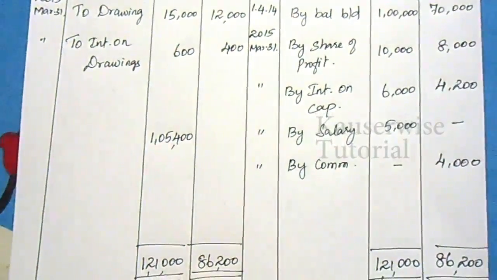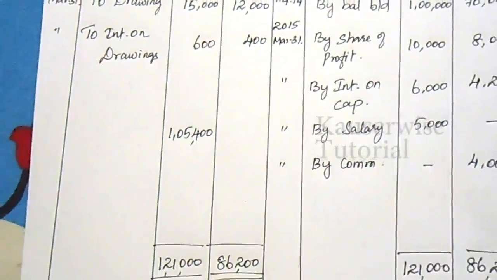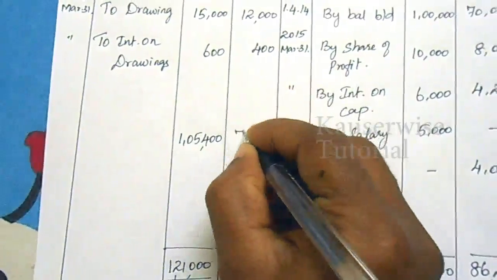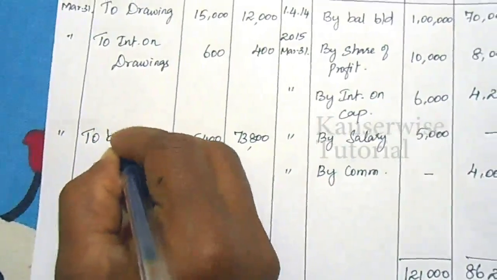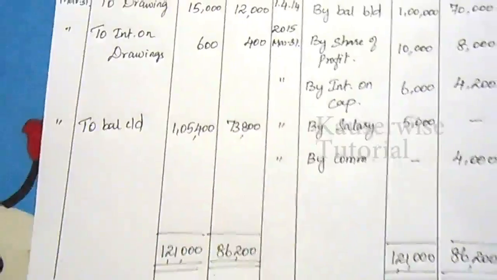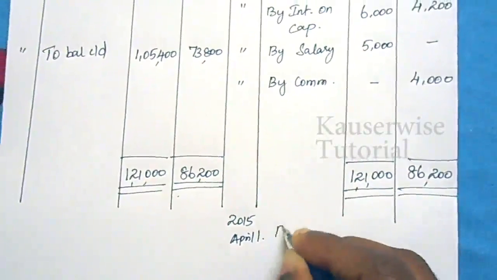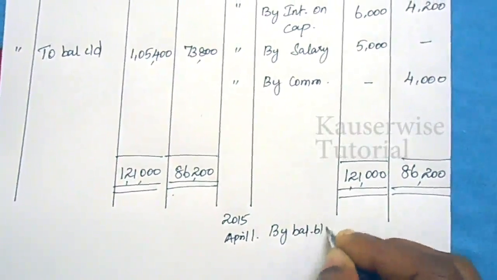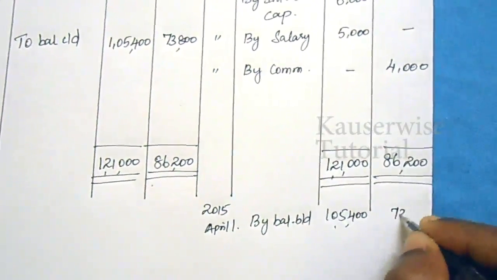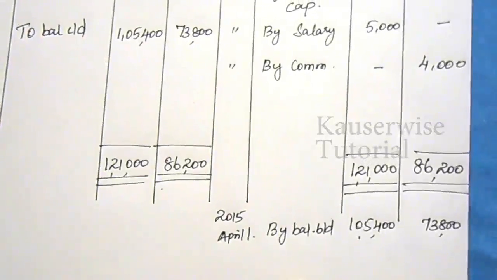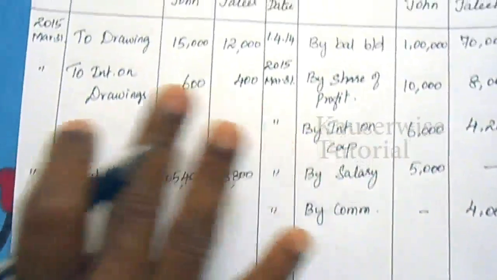For Jalil, 86,200 minus the debit balance of 12,400, balance 73,800. On the same day, to balance carried down. This will be transferred to next year, that is 2015 April 1st, by balance brought down, 1,05,400 for John and 73,800 for Jalil. According to the fluctuating capital method, all the transactions including capital are recorded in one single account.